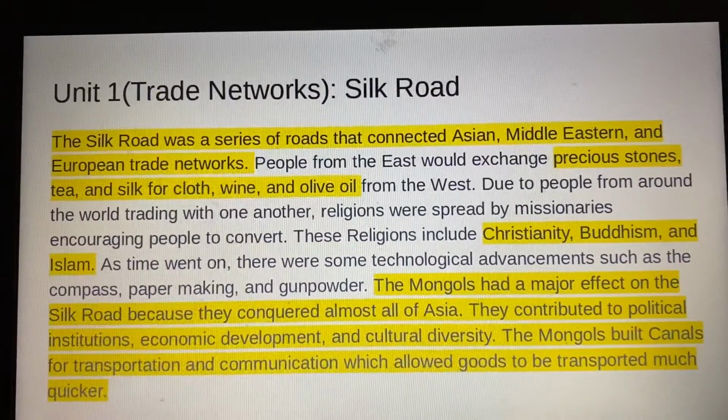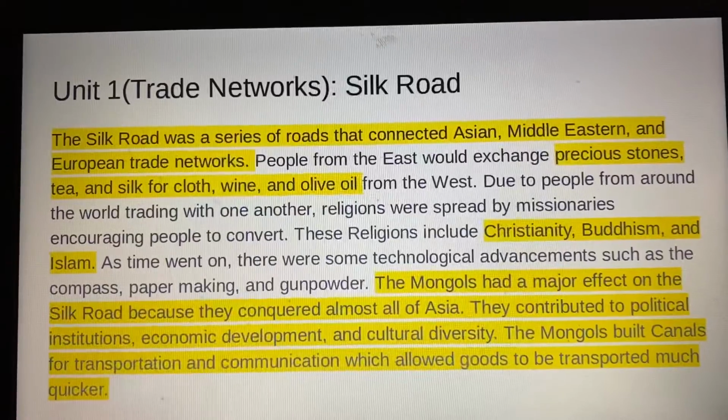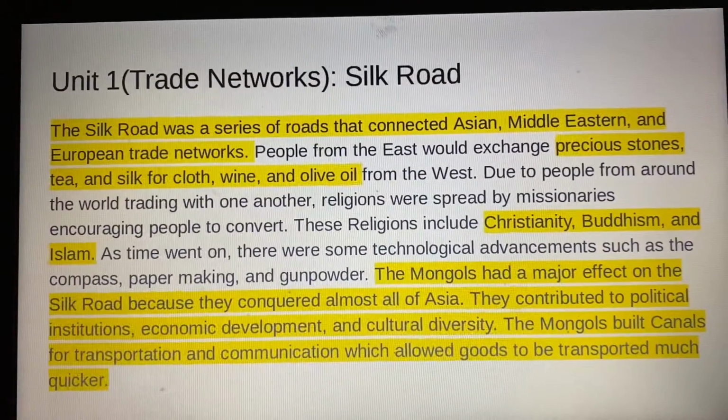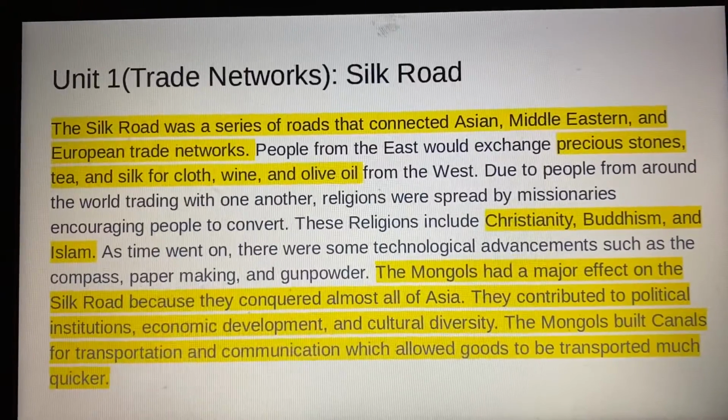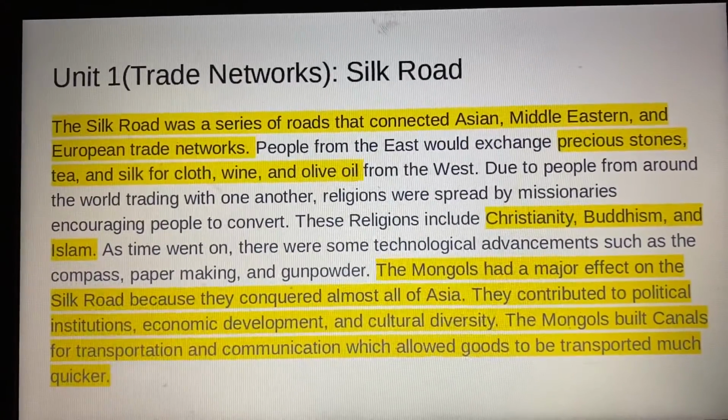The Mongols had a major effect on the Silk Road because they conquered almost all of Asia. They contributed to political institutions, economic development, and cultural diversity. The Mongols built canals for transportation and communication, which allowed goods to be transported much quicker.